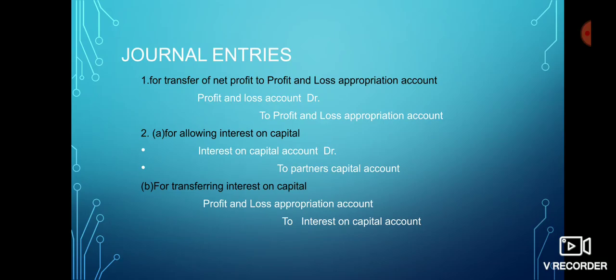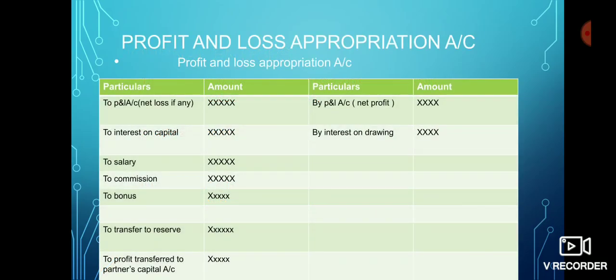For allowing interest on capital, the entry will be interest on capital account debit to partners' capital account. For transferring interest on capital, profit and loss appropriation account debit to interest on capital account. In the profit and loss appropriation account, interest on capital will come on the debit side, as it is shown as the second item in the debit side.